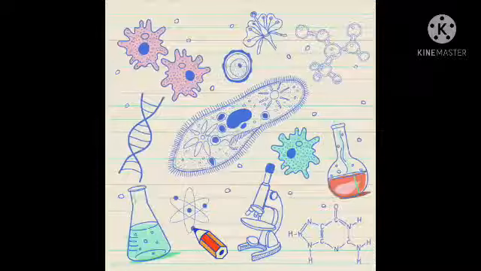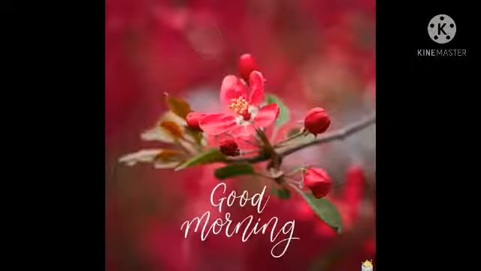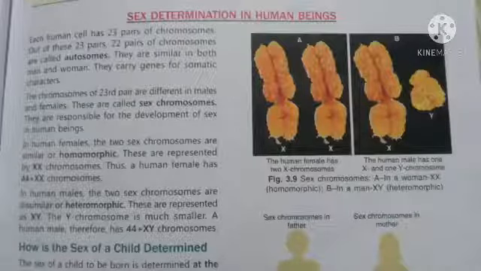So, dear students, in our previous video, we observed how the sex of the child is determined. And we observed there are two types of sex chromosomes, that is X and Y chromosome. In human female, the sex chromosomes are homomorphic, that is, the two sex chromosomes, X and X, are similar. Whereas in human male the two sex chromosomes are heteromorphic, they are dissimilar, as one is X chromosome and the other one is Y chromosome.